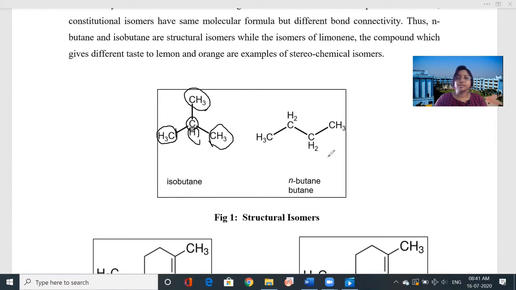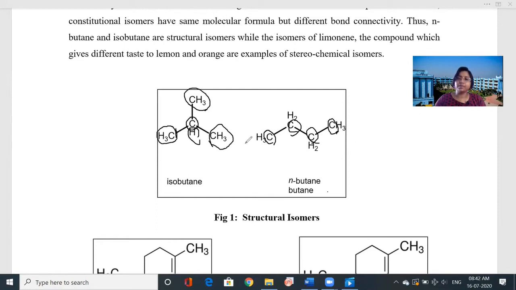But here you can see the bond connectivity is different. Here the carbon is in the central position. There are 4 bonds, 3 methyl groups, 1 hydrogen. That is called isobutane. But for n-butane, there you are getting CH3, CH2, CH2, CH3. So it is differently added.